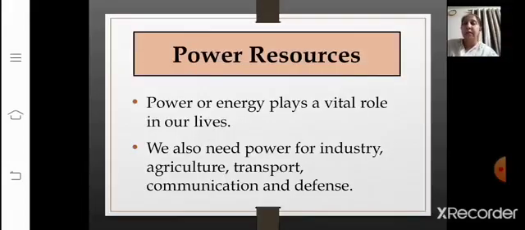Now the next topic in this session, we are going to start with the power resources. Before starting with the topic, I'll just give you some examples related to this. Here I'll tell you one small story. Sunny's mother begins her day by switching on the geyser. She uses the iron for ironing Sunny's uniform, and then she rushes to the kitchen to prepare a glass of orange juice, apple juice, whichever is required, and for that she uses the blender at her home.